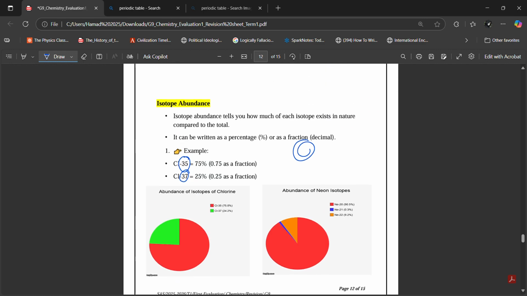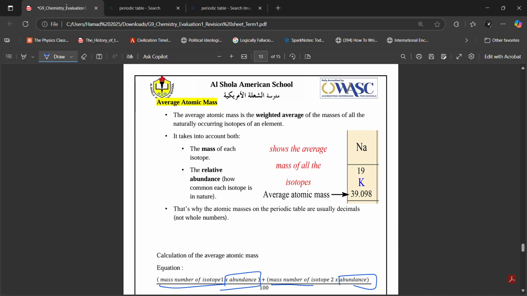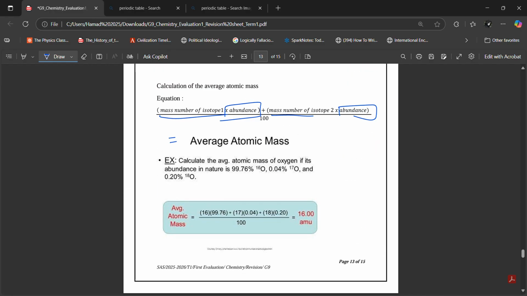For example, let's find out the average atomic mass of chlorine, of the sample of chlorine. How about we do that? In the sample of chlorine, chlorine 35 has 75% abundance. So you will do 35 multiplied by 75. Plus, what is the mass number of isotope 2? It's 37. So you'll do 37 multiplied by 25. And then divide by 100, and you will get the average atomic mass of chlorine.